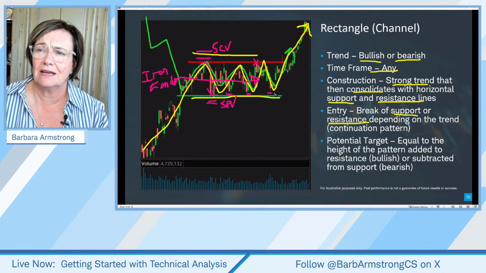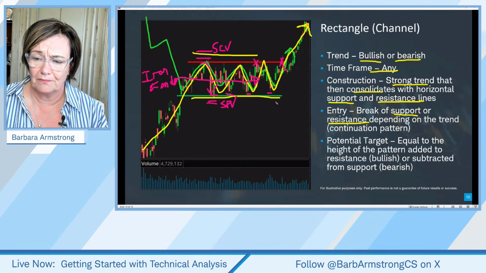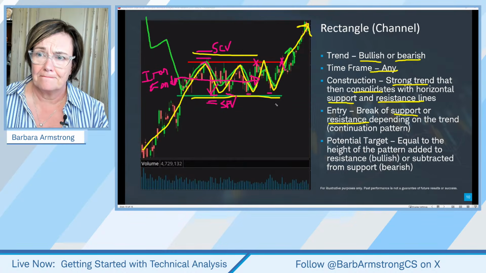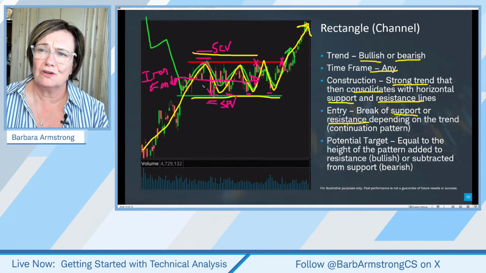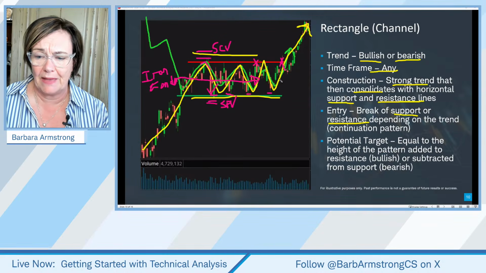And then if it comes back down again, I'll buy it again, and I'll sell it when it bounces down here. And if it breaks through, well, no problem. Okay, so there isn't only one way to look at a price pattern and trade it.